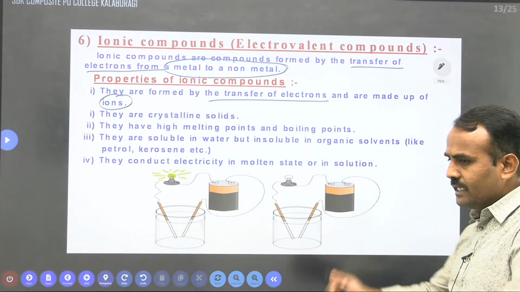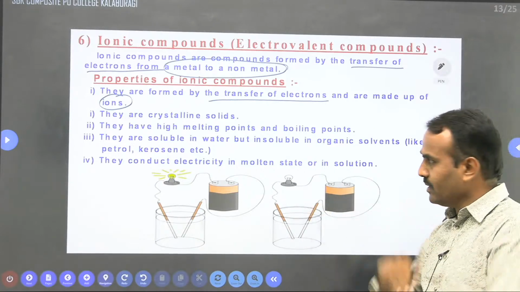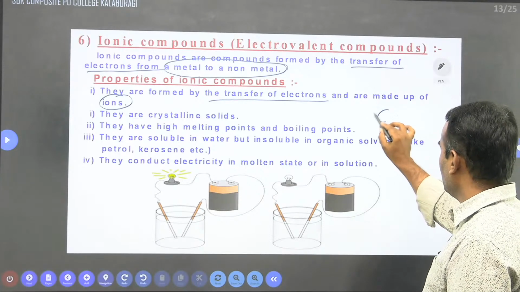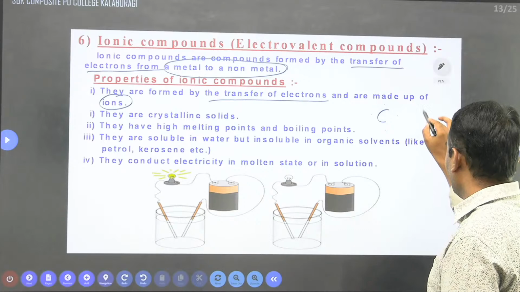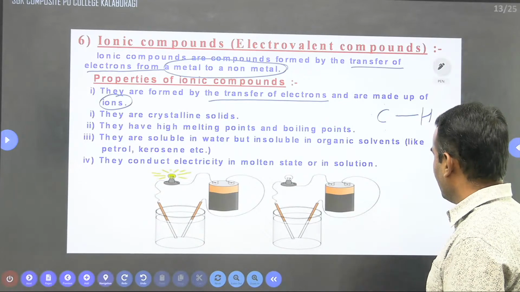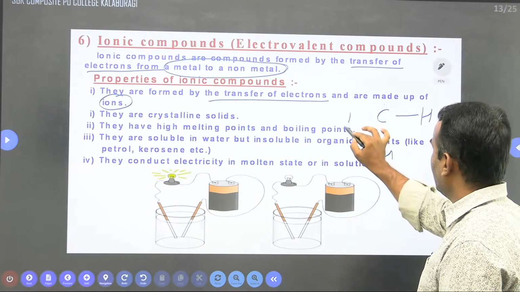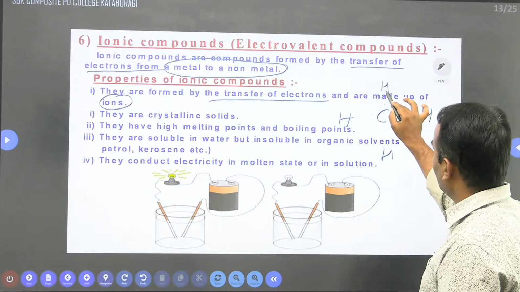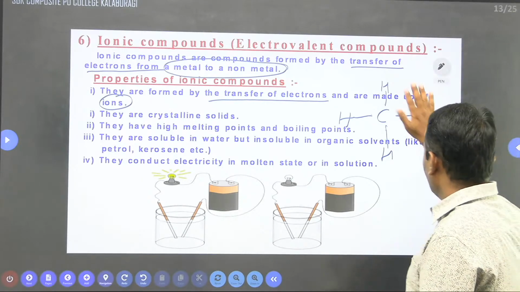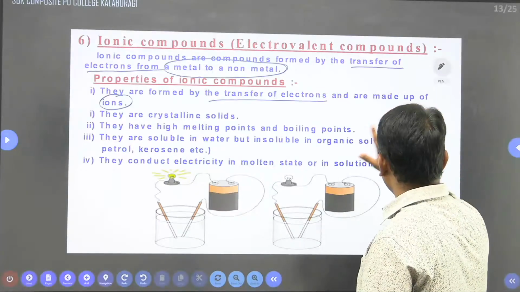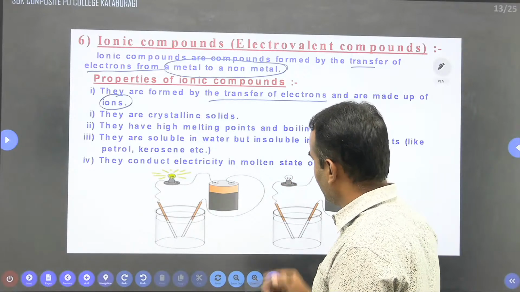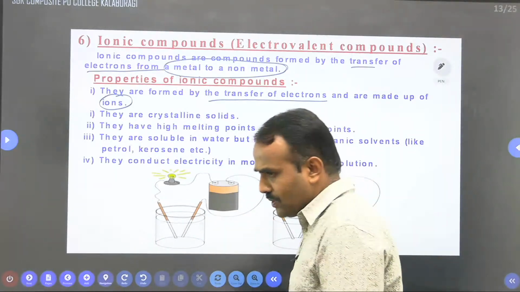And a covalent compound means a mutual sharing of electrons takes place between two atoms. For example, carbon has 4 valence electrons and hydrogen has 1 valence electron. There is mutual sharing of electrons between carbon and hydrogen. We can take 4 hydrogens, and 4 covalent bonds take place between the carbon and hydrogen. So it is a covalent bond between two atoms. In an ionic bond, a complete transfer of electrons takes place. One atom loses electrons, the other atom gains the electrons.